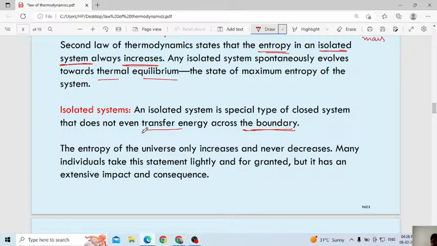Then the next one: the entropy of the universe only increases, never decreases. Many individuals take this statement lightly for granted, but it has an extensive impact and consequence. All these points are very important. The entropy of the universe always increases, it will never decrease, because in the environment you can observe randomness, not any patterned arrangement.